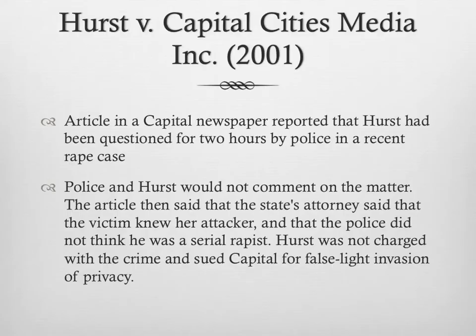So the first case we're going to talk about is Hurst versus Capital Cities Media Incorporated, and this had to do with Hurst as a suspect in a rape. The newspaper reported that he'd been questioned for 2 hours by police. Now, neither the police nor the suspect would comment, but the article said that the victim knew her attacker, and the police didn't think it was a serial rapist. Ultimately, Hurst wasn't charged with the crime, but he sued Capital, saying that there was false light invasion of privacy, that because he was identified and connected with this case, he was unfairly scrutinized.